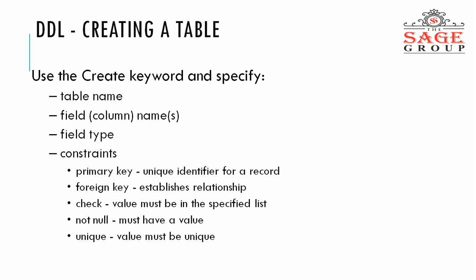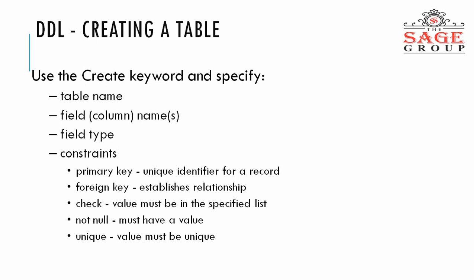Constraints mean what? There are some restrictions about the table, what should be and what should not be. That means there are some constraints. Primary key, that means a unique identifier for a record. If we apply the primary key constraint to any column or field, all records should be unique. Foreign key, that means establishing a relationship with another table.